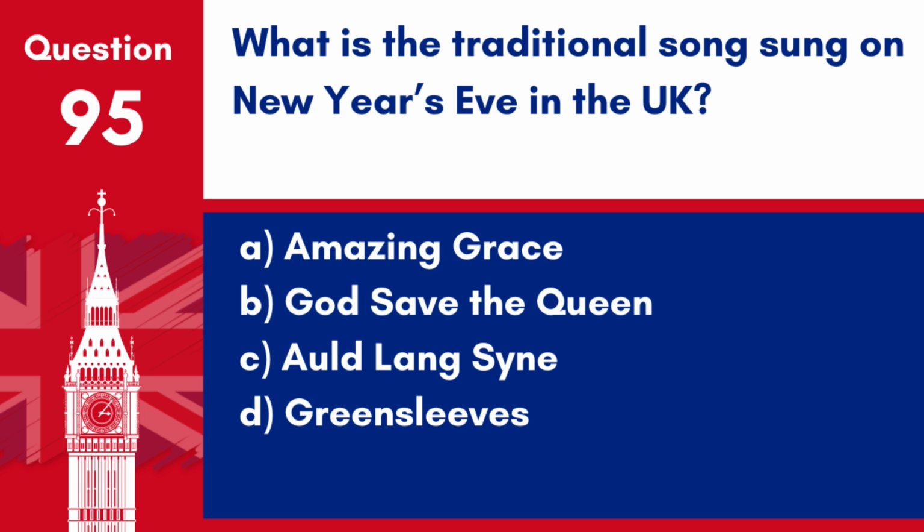Question 95. What is the traditional song sung on New Year's Eve in the UK? A. Amazing Grace. B. God Save the Queen. C. Auld Lang Syne. D. Green Sleeves. Answer: C. Auld Lang Syne. Auld Lang Syne is the traditional song sung at the stroke of midnight on New Year's Eve in the UK and many other parts of the world, symbolizing the start of a new year.